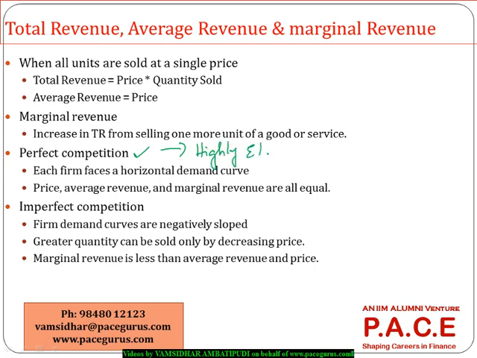We'll discuss the various market structures in the next chapter. But highly elastic, probably with no differentiated product. Let's say a SIM card, or probably a roadside junk food eatable, the pani puris on the roadside.